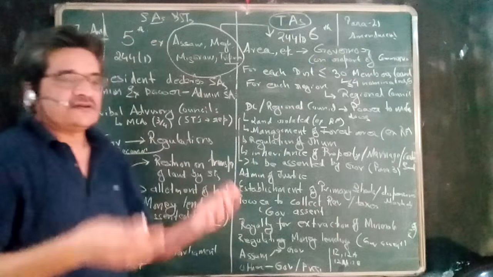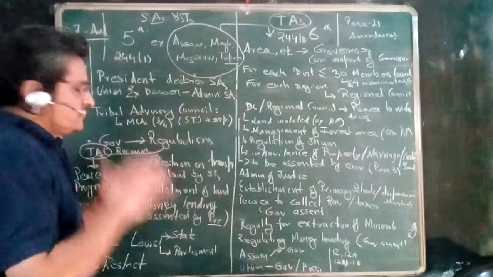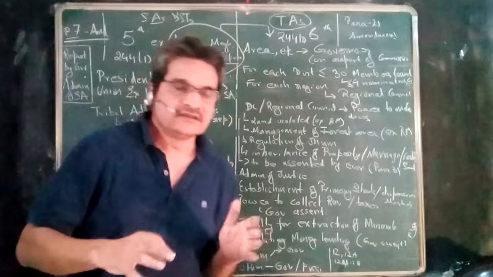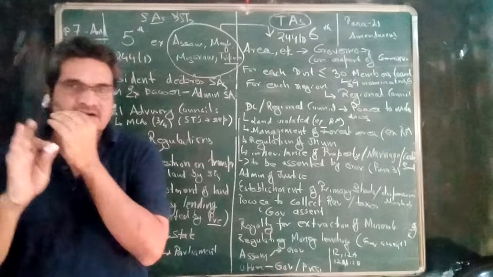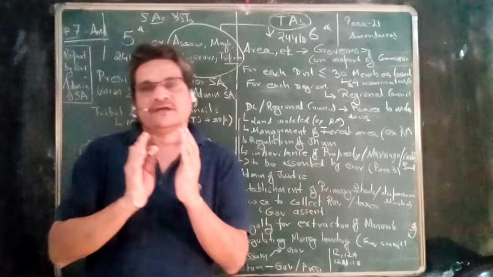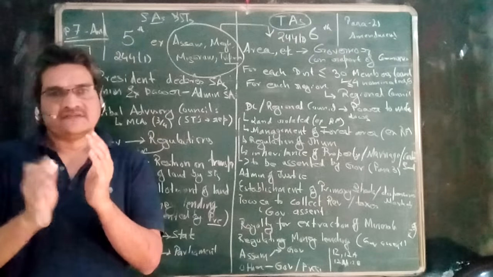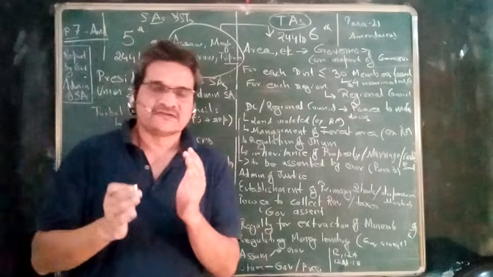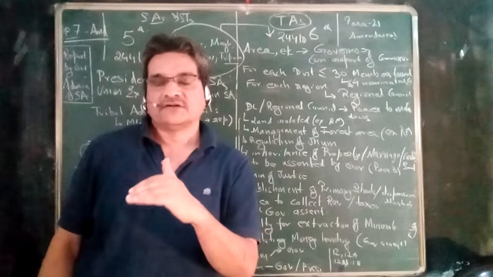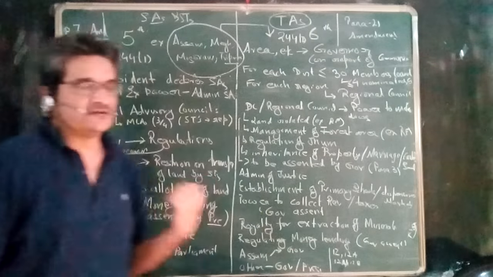And the difference is, in case of fifth schedule areas, this power is given to the governor wholly. The governor can declare that such particular law of the state or of the parliament shall not apply to the fifth schedule areas, or will apply to certain areas, or will apply to a certain extent in certain areas, or will apply with these modifications in certain areas of the fifth schedule areas. That power is with the governor, both for the state laws and for the laws made by the parliament, as far as the fifth schedule is concerned.